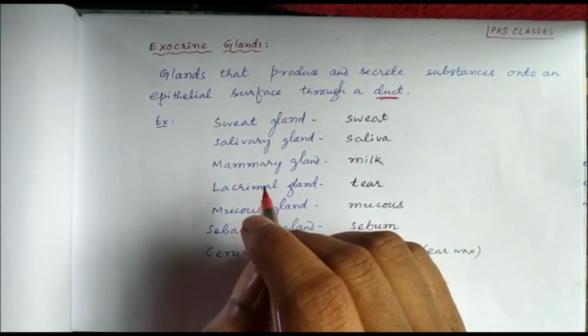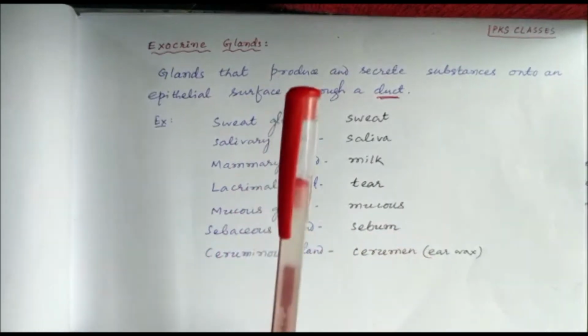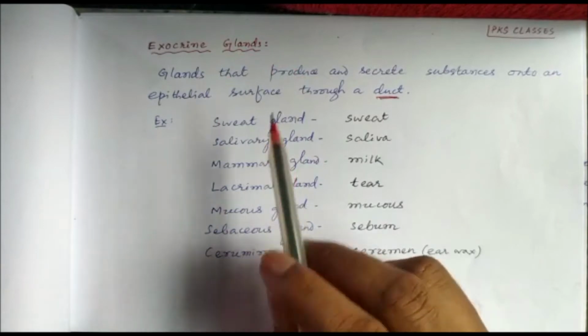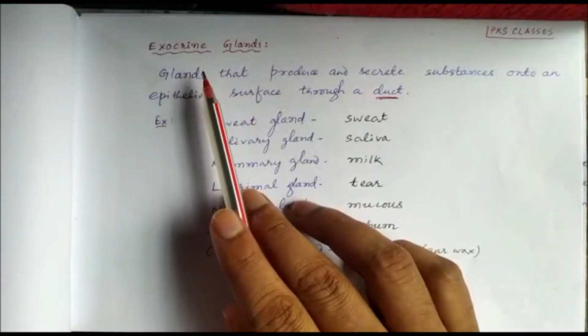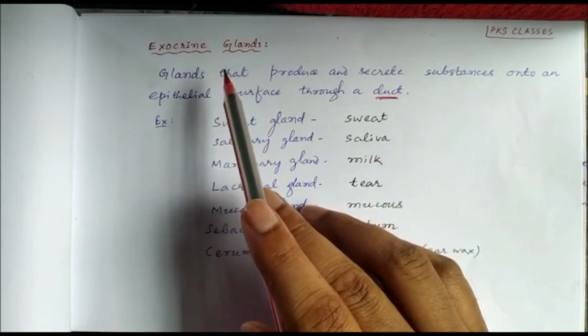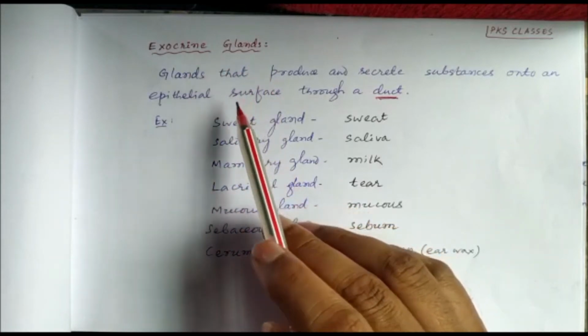Namaskar. Today we will study the difference between exocrine glands and endocrine glands. Exo and endo. Exo is your outside and endo is your inside.